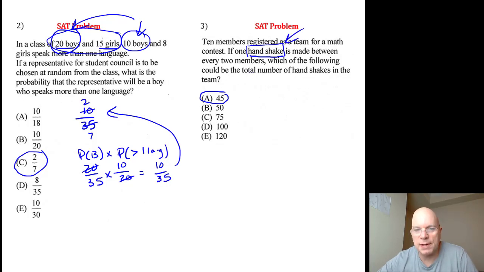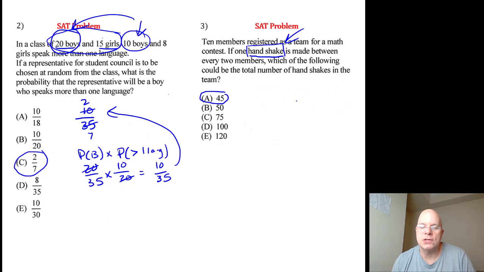We bow respectfully. 10 members registered as a team for a math contest. If one handshake is made between every 2 members, which of the following could be the total number of handshakes in the team? Let's see. You've got 10 people. If they're shaking hands, you're selecting 2 people from those 10 people. So it's kind of another way of saying how many ways can 2 people shake hands if you've got 10 people all shaking hands with each other.